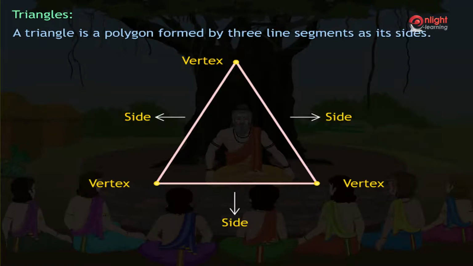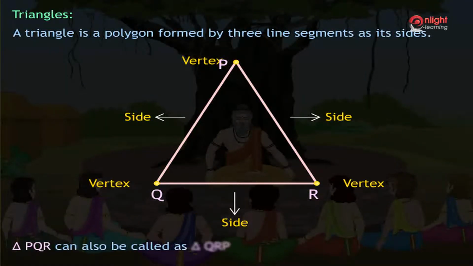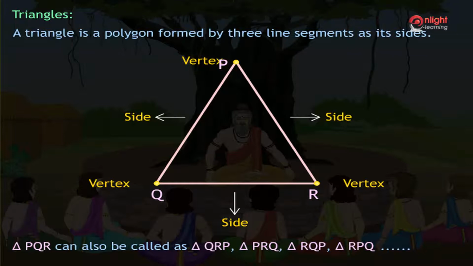Thus, if we assign P, Q and R as names to the vertices of the triangle, then we can say that the triangle is triangle PQR. Triangle PQR can also be called as triangle QRP, triangle PRQ, triangle RQP and triangle RPQ, and so on. Thus, the order of vertices does not matter while naming a triangle.